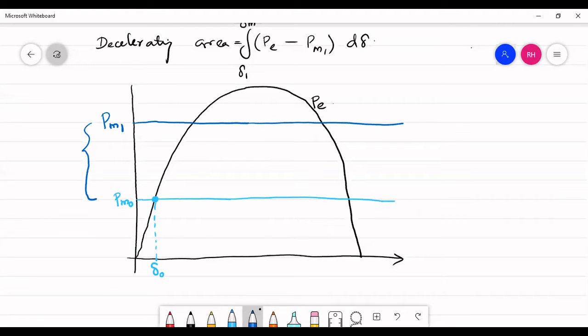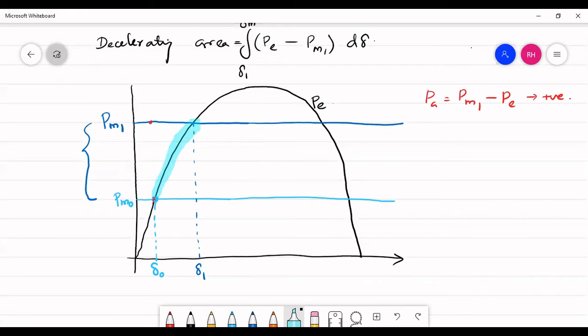As you increase the mechanical input, then your rotor angle should also increase to a value delta 1. But this is not going to be smooth, as you could see here in this curve. So first, at this point, the values of PM1 and PE are different, right? So you have a difference. PA is equal to PM1 minus PE, and this being positive, your rotor accelerates. So the rotor starts to accelerate.